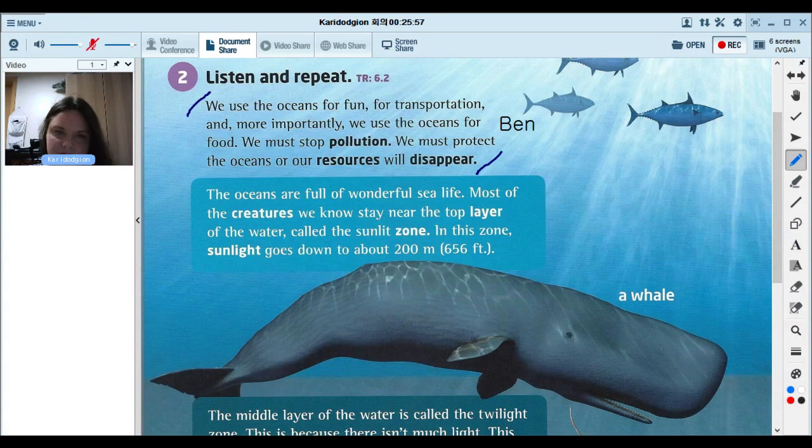We use the ocean for fun, for transport, and more importantly, we use the ocean for food. We must stop pollution. We must protect the ocean or our resources will disappear.